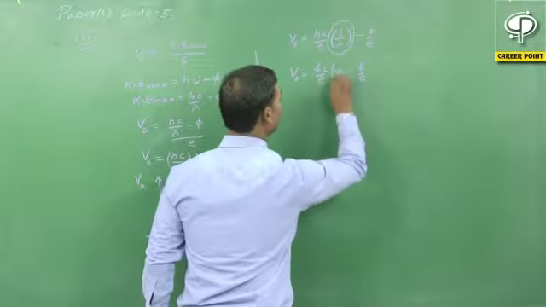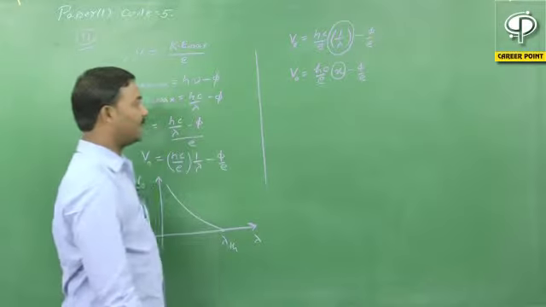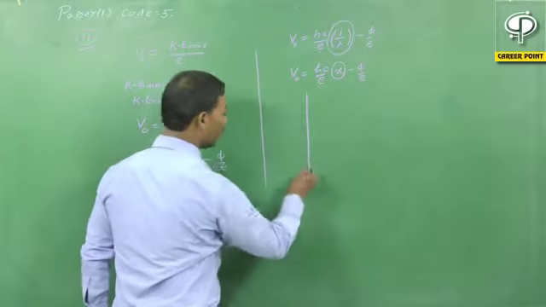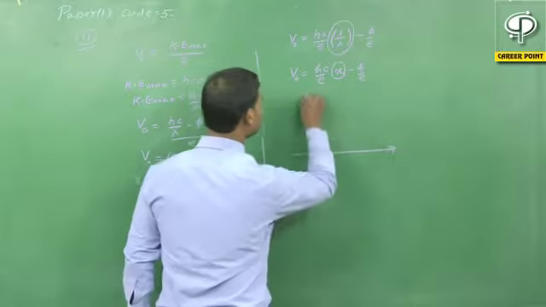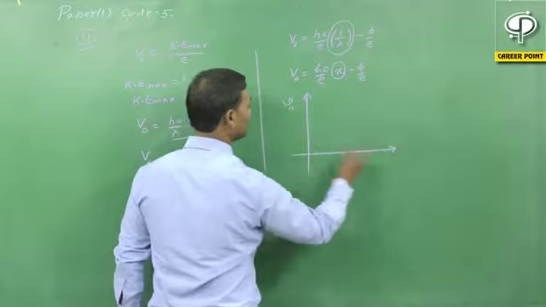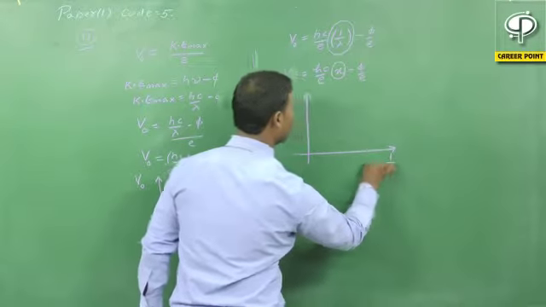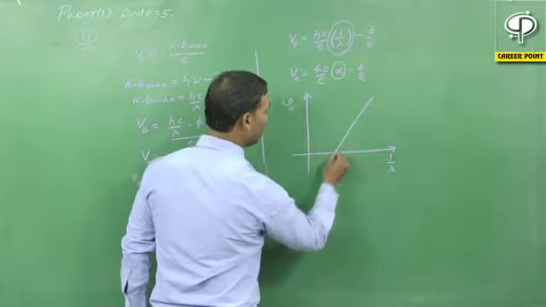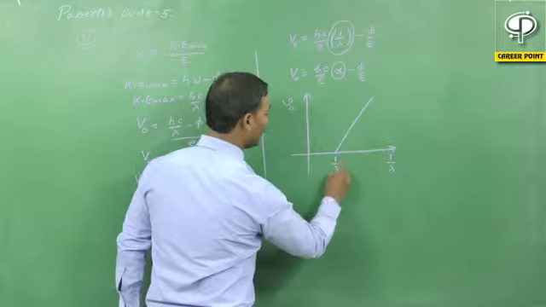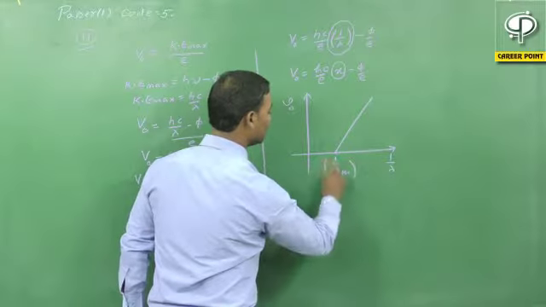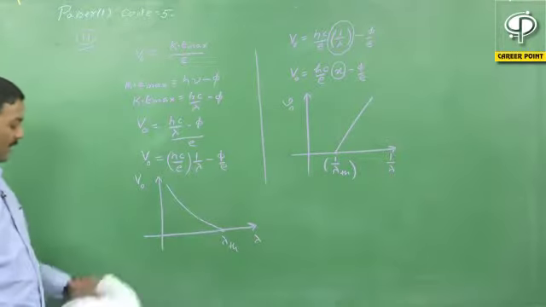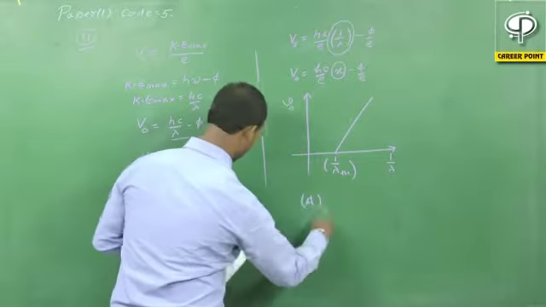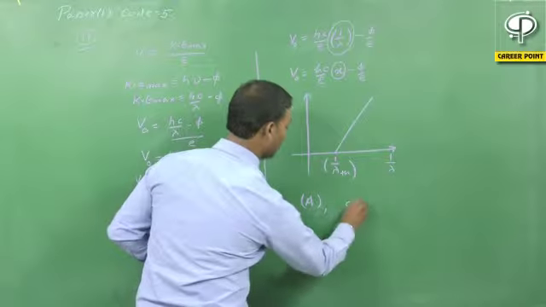That means we are going to draw the diagram with respect to x, and this is a linear function, a straight line. So the stopping potential versus 1 by lambda is a straight line, and this diagram will start from 1 upon lambda threshold, the threshold wavelength. As per the question, option A and option C will be correct.